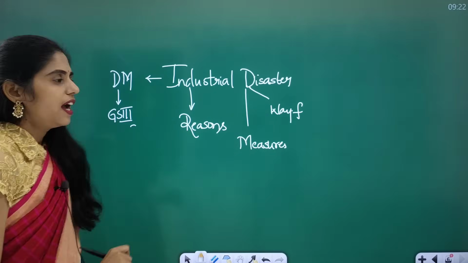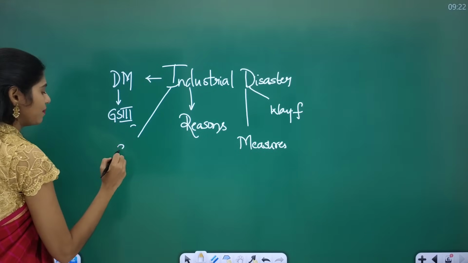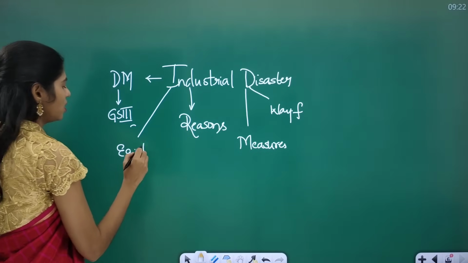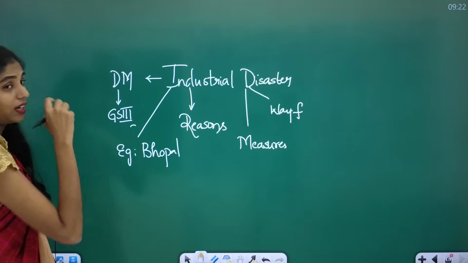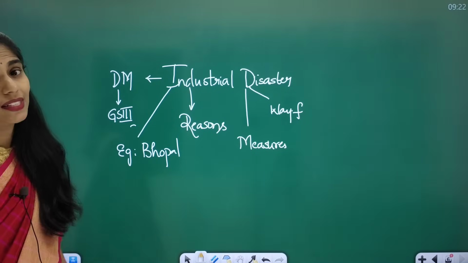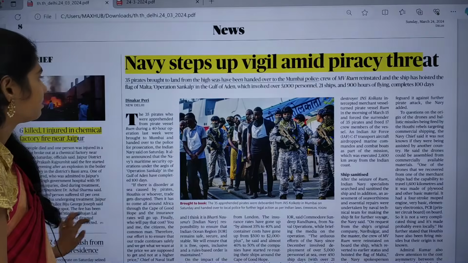You can also see examples of industrial disasters, for example the Bhopal gas tragedy and the Chernobyl nuclear disaster.